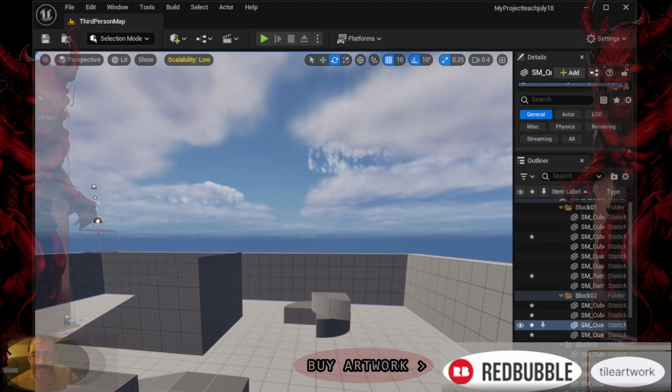Types of scalability settings. 1. Resolution scalability. Resolution scale adjusts the rendering resolution of the game. Lowering this setting improves performance but reduces visual clarity.